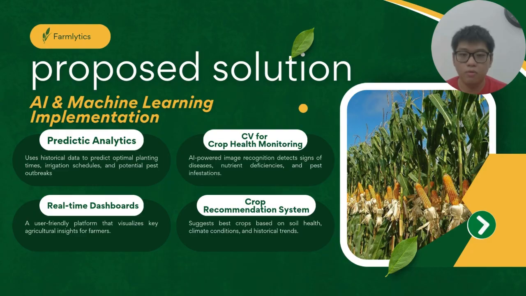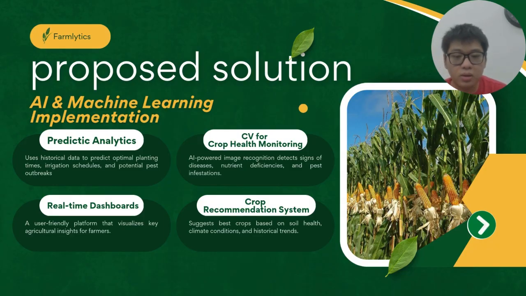Thank you. For the proposed solution, firstly, we implement predictive analytics by using historical data to predict the optimal planting times, irrigation, and potential pest outbreaks. And second will be computer vision for crop health monitoring. With image recognition, we can detect signs of disease, nutrient deficiency, and pest infestation. And a real-time dashboard will also be created to visualize the key agriculture insights for farmers.